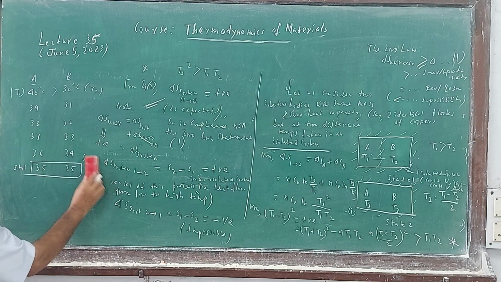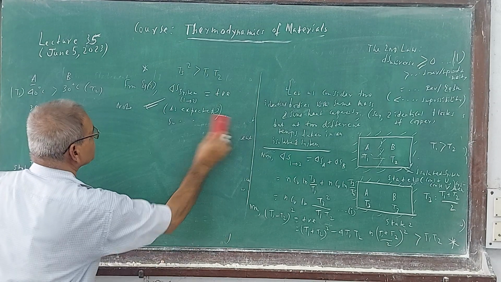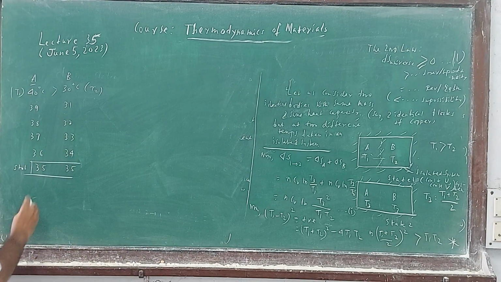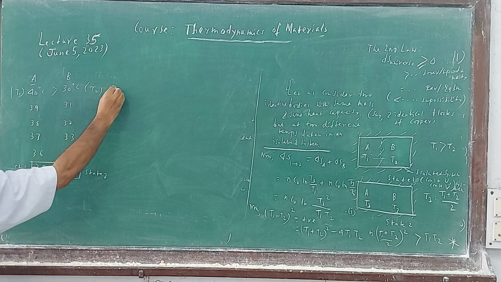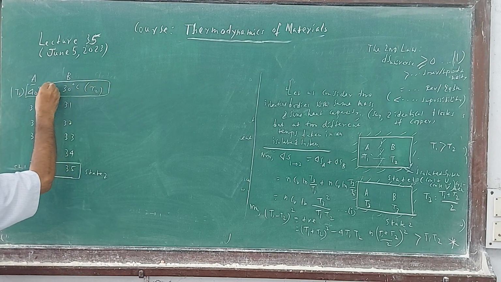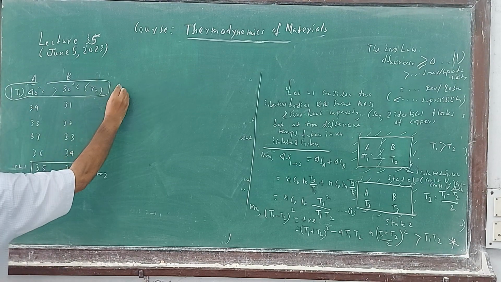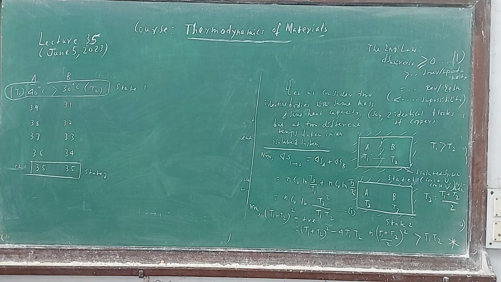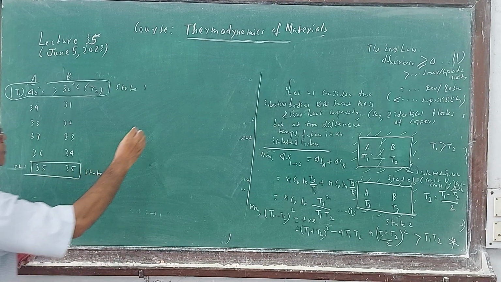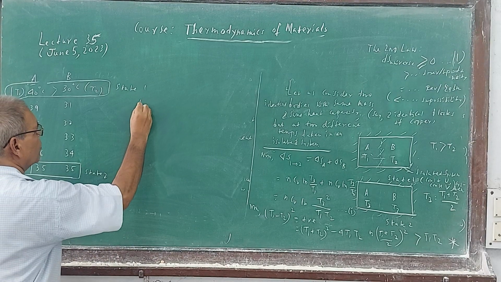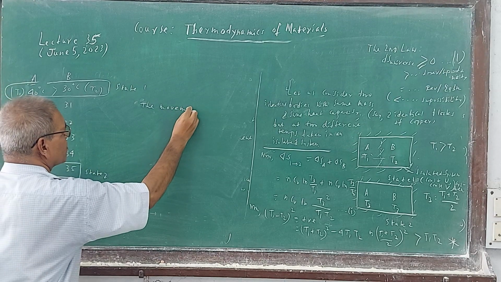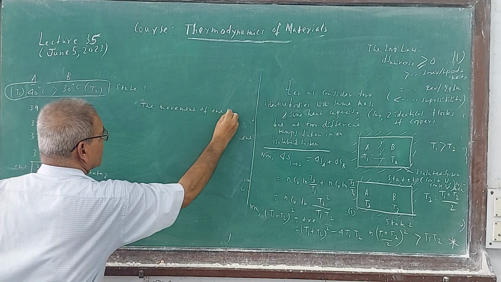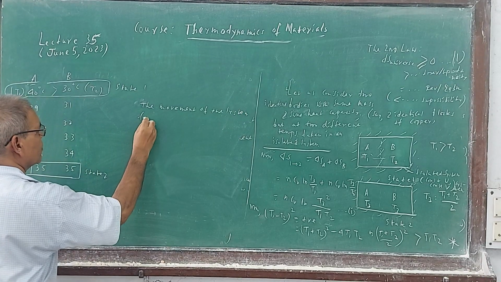Can I remove this? This is all over. Remove this. This is your state 2, and this is your state 1. So from state 1 to state 2, heat flows from high temperature to low temperature spontaneously. And what is delta S from 1 to 2, as I told you? It is a state property. So the movement of the system from state 1 to state 2.